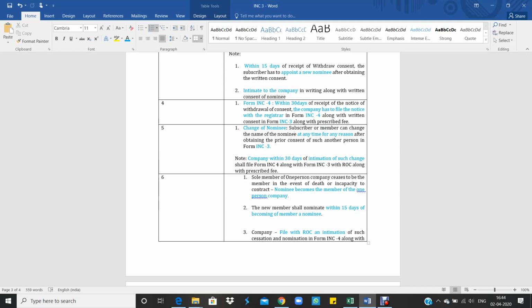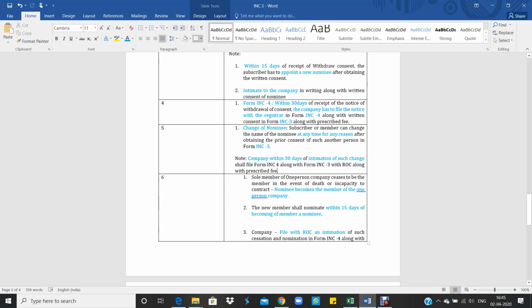But to appoint that other person, he has to obtain a written consent in Form INC3 from that person. And after receiving that, he has to intimate the company, and the company, within 30 days of intimation of such change, has to file INC4 along with Form INC3 with the ROC along with the prescribed fee.